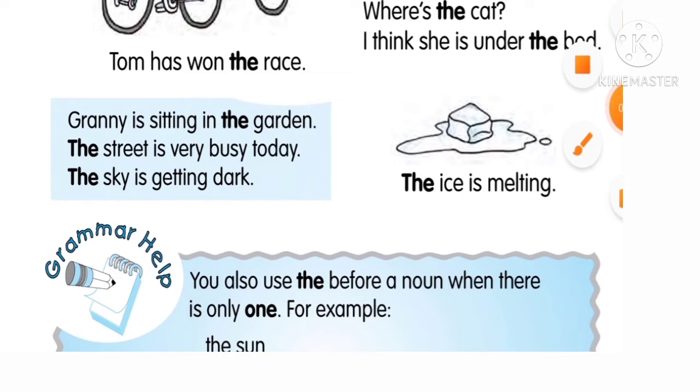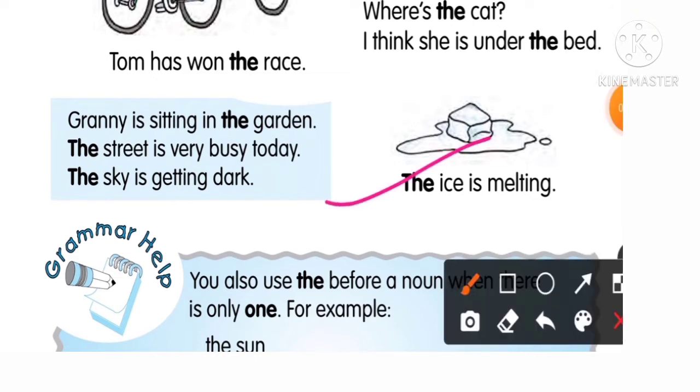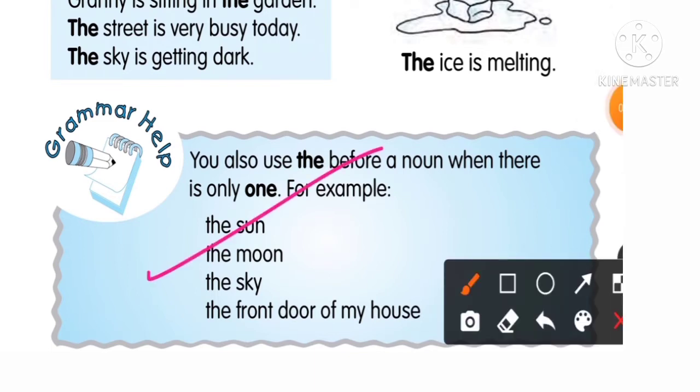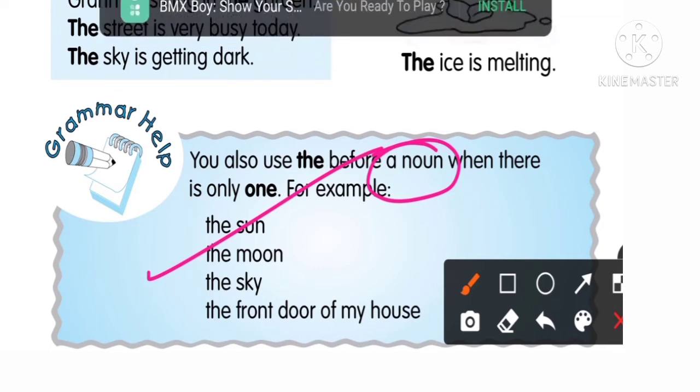Again, example, the ice is melting here. You can also use the before a noun when there is only one. For example, the sun, the moon, the sky, the front door of my house. These are examples of using the before the noun. I hope you all know about the noun, that is the particular names, or the particular place, or the human being.